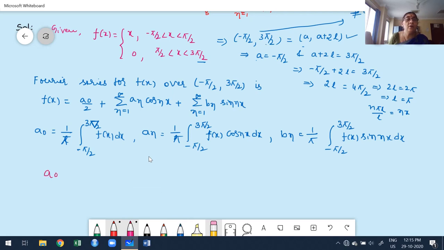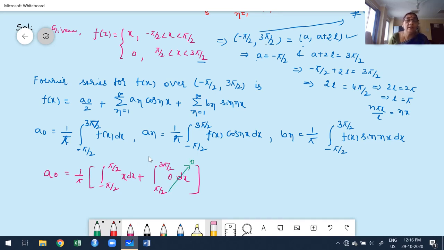If you want to find a naught, first I have to split the integral based on the given function. The given function is defined from minus pi by 2 to plus pi by 2, therefore I have to give a break at pi by 2. Minus pi by 2 to plus pi by 2, what's the function they gave? x. And then pi by 2 to 3 pi by 2, what's the function they gave? Actually 0. This is 0 into dx. Observe carefully, this is 0. Then you know that the function itself is 0, therefore the integral value is 0.